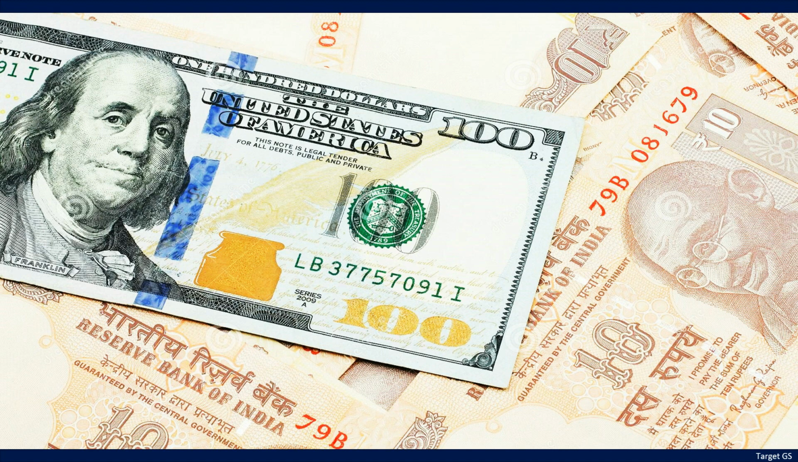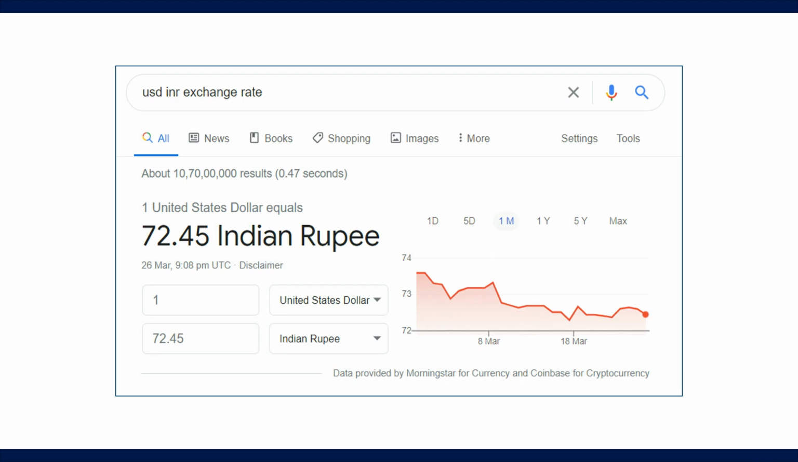Have you ever wondered why the value of the US dollar keeps fluctuating against the Indian rupee? For example, if you wanted to buy forex or you are simply curious about the dollar rate, then you would have searched something like this in Google, where 1 US dollar is equal to 72.45 Indian rupees.